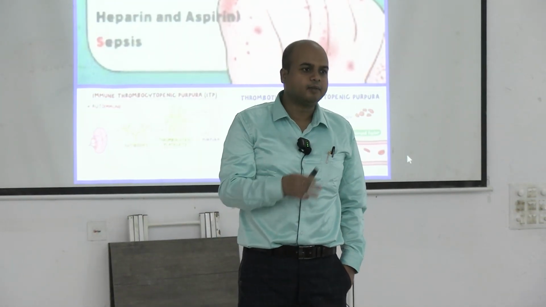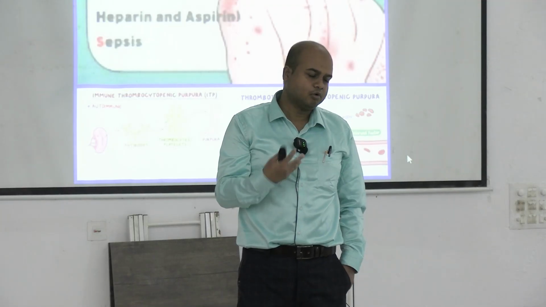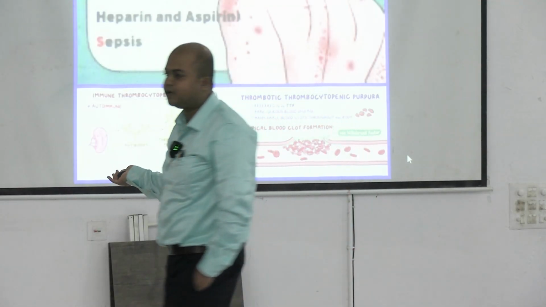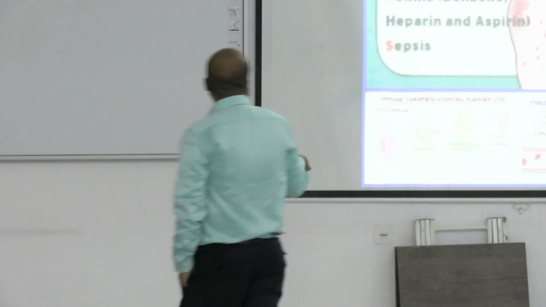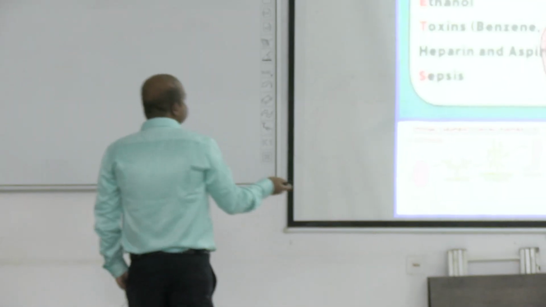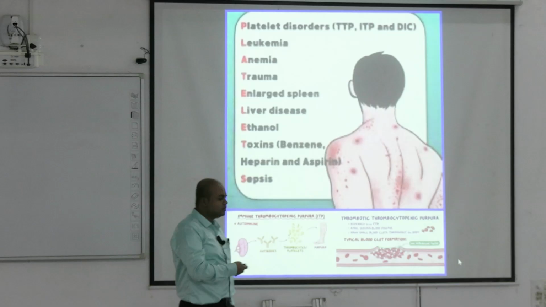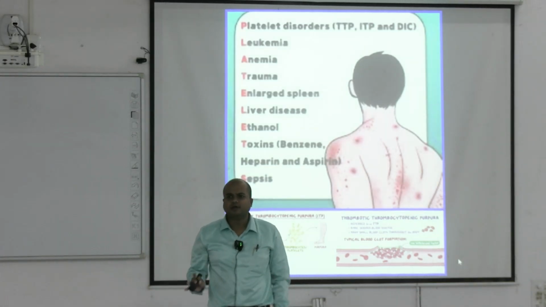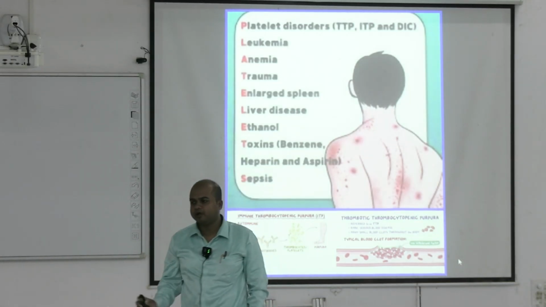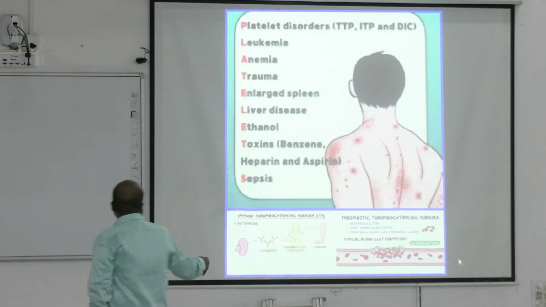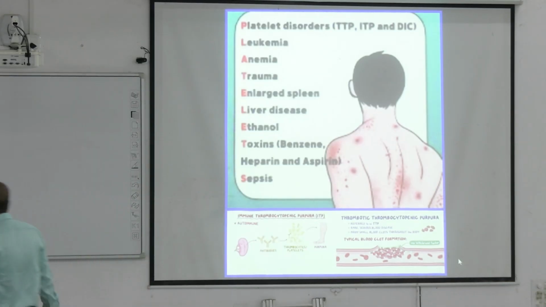Immune means that due to some autoimmune causes there is destruction of platelets, and this purpura occurs. The detailed pathophysiology of thrombotic thrombocytopenic purpura we don't need right now at this level.